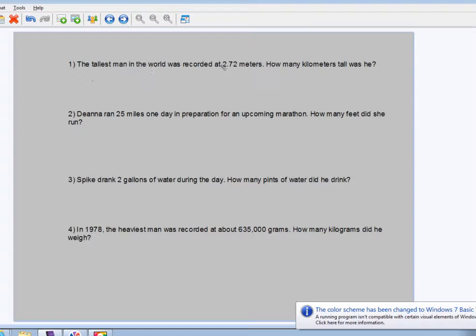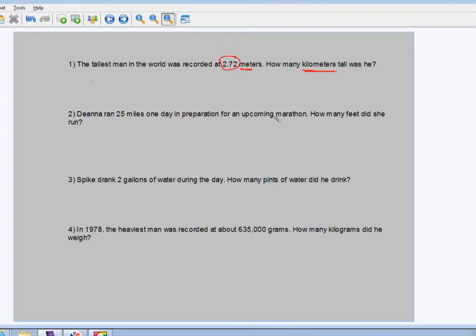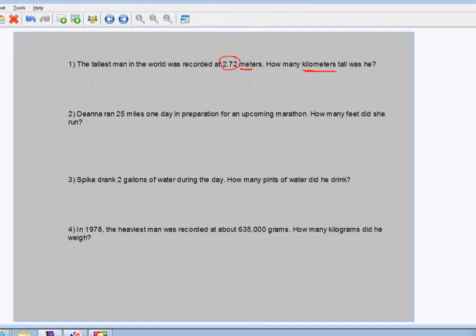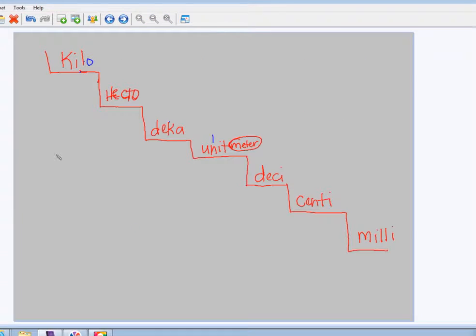It says the tallest man in the world was recorded at 2.72 meters, and they want to know how many kilometers tall he is. So this is metrics. We're going to go to our steps, and they give us our information in meters, so that's our unit. That's our basic measure. And we are going to go up the steps in order to get to kilometers. So we always start with the number that they gave us, and they gave us 2.72. So 2.72 meters, and we're going up the steps.